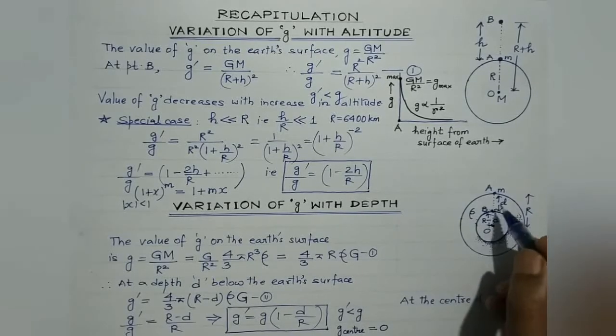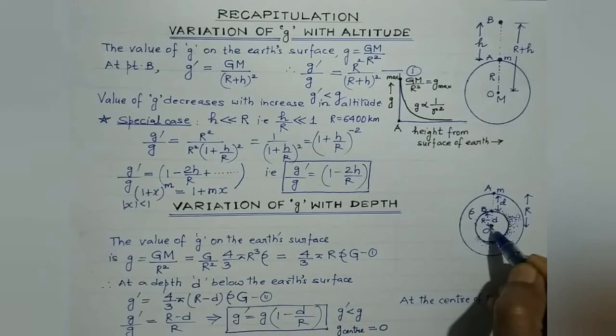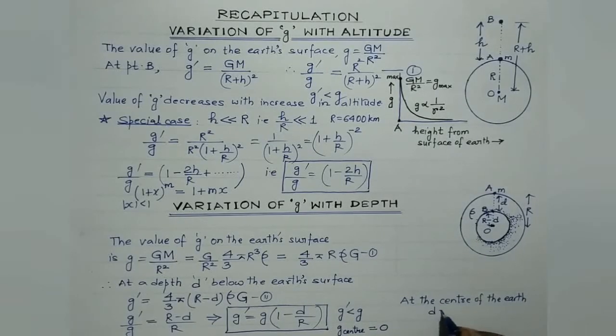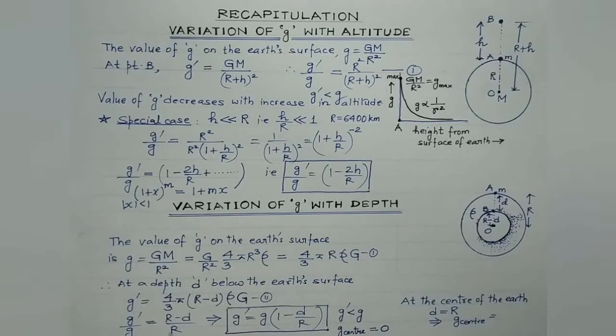Now suppose this observation point is taken at a depth capital R, which is at the center of the earth. In that case, d would be equal to R, which implies that the value of acceleration due to gravity at the center of the earth, if d becomes equal to capital R, will become 0.